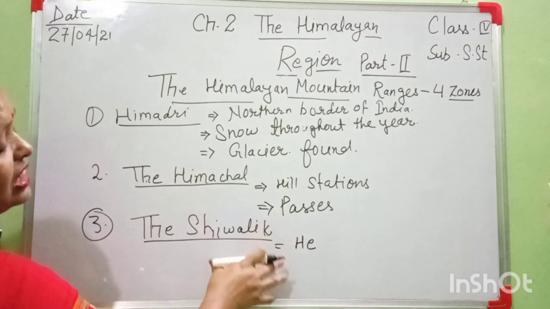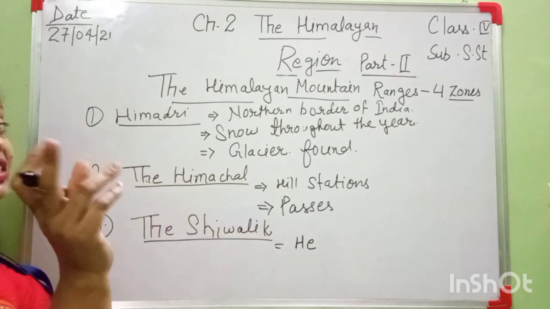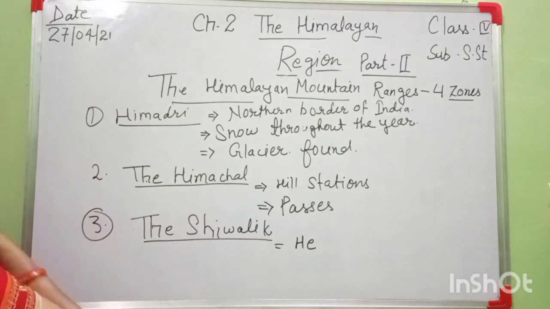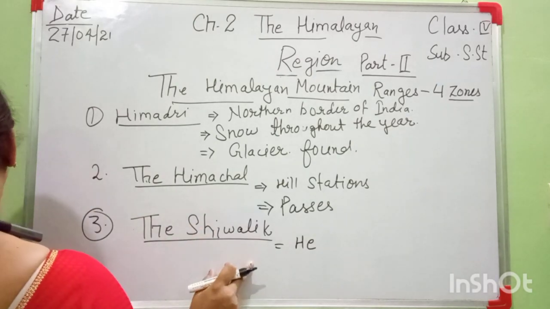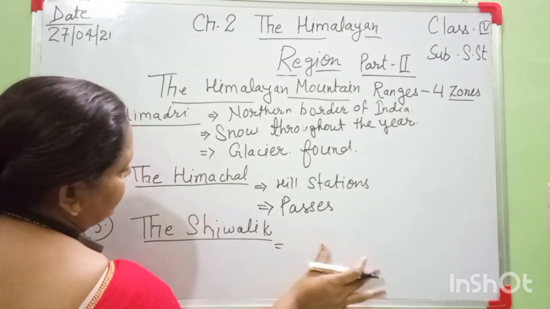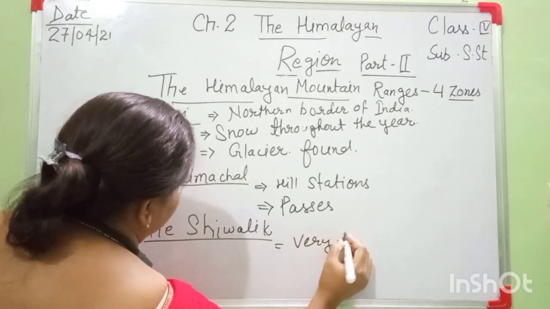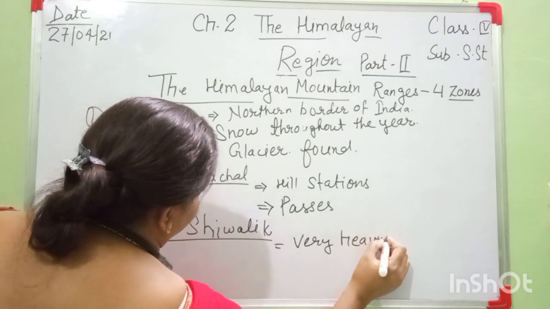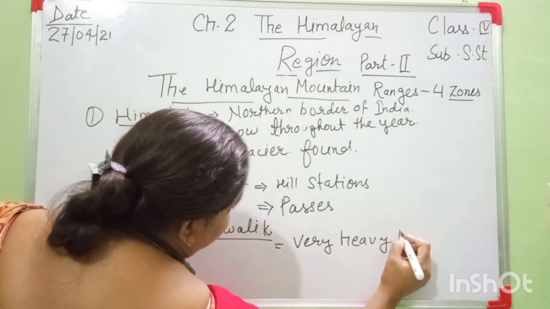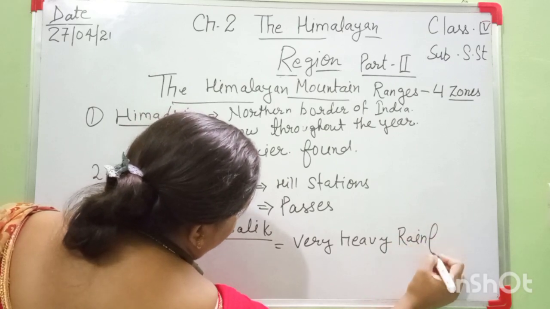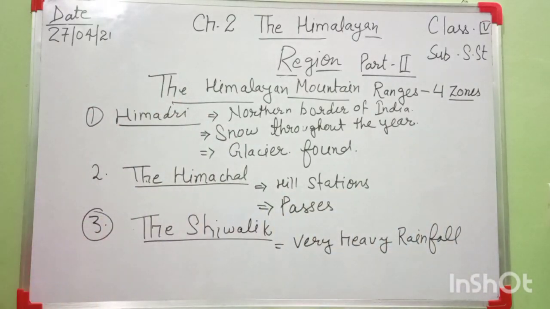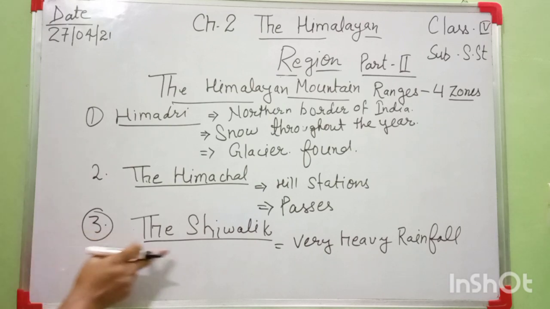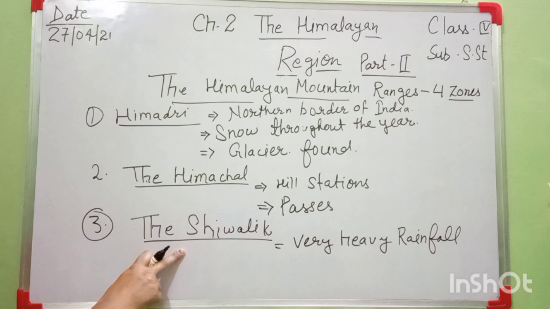Okay, so write down these things in your rough copy. Don't write anything in your fair copy. Okay beta. Then Shivalik range, this part receives very heavy rainfall. People in this part practice terrace farming, and they grow many types of fruits like apples, plums and pears.